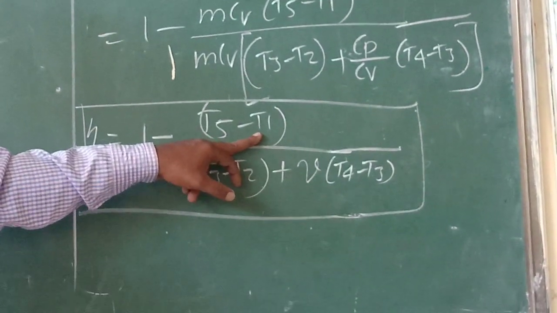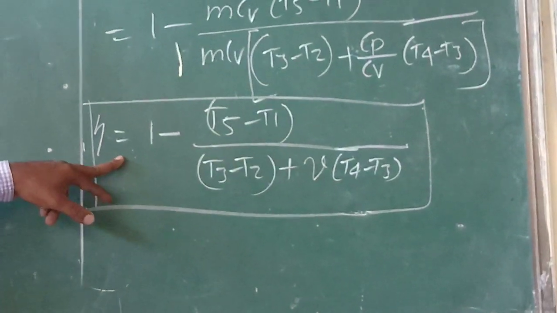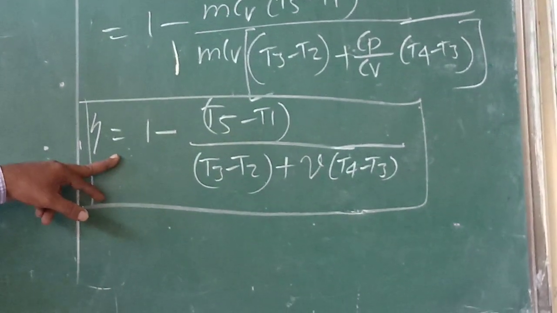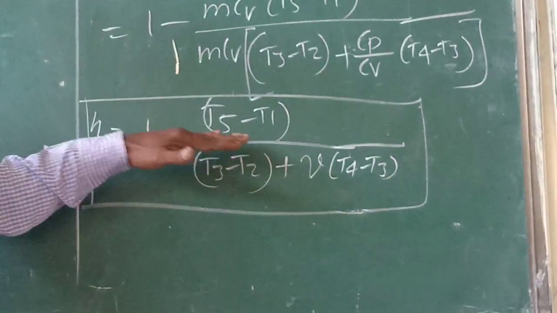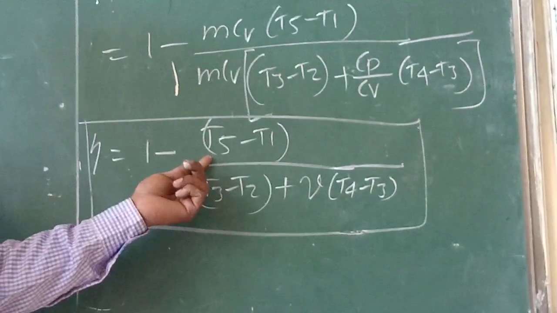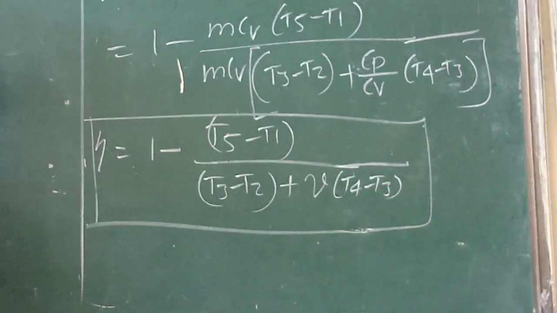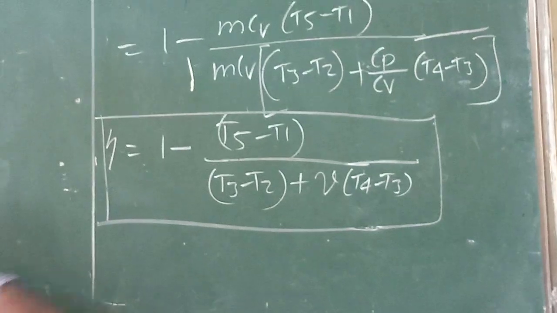Now we have to derive the equation of the efficiency in terms of cutoff ratio, compression ratio and expansion ratio. For that we will take all the temperatures T2, T3, T4, T5 in terms of T1, then we can substitute here, take T1 outside, and simplify.